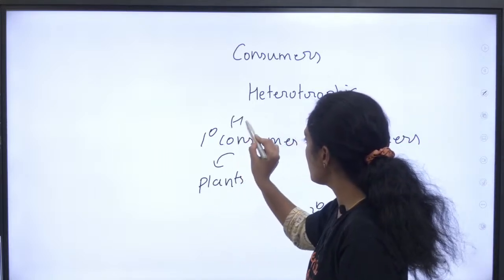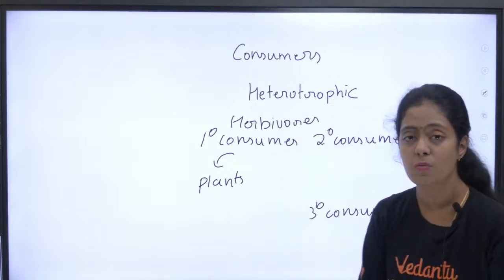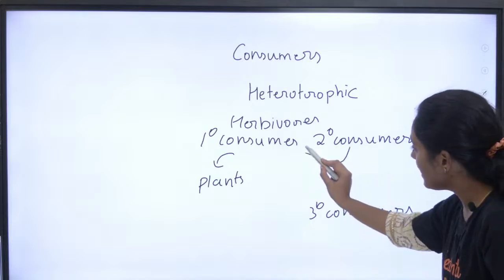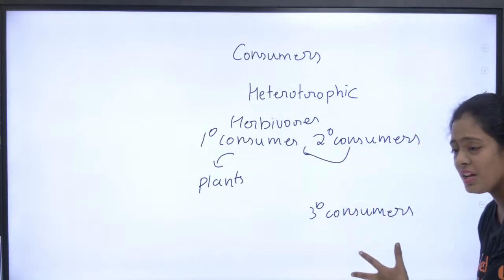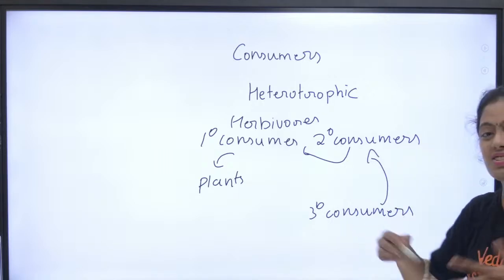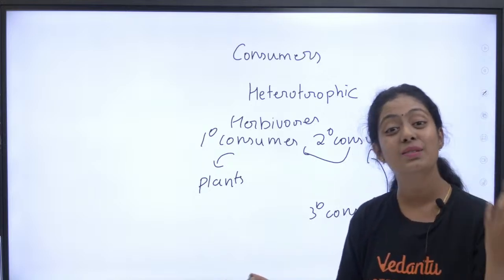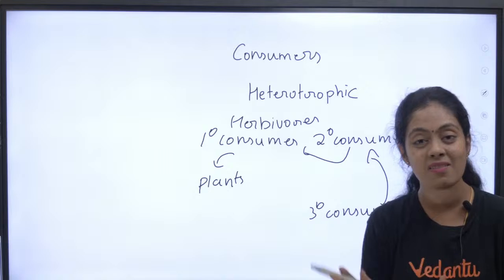All your herbivores come under primary consumers. Then who are secondary consumers? Those organisms that feed upon primary consumers are called secondary consumers. Then who are tertiary consumers? Those organisms which feed upon the secondary consumers. It just goes on as an interaction. What is this interaction called? We call it a food chain. Always try to understand, this is very, very important.